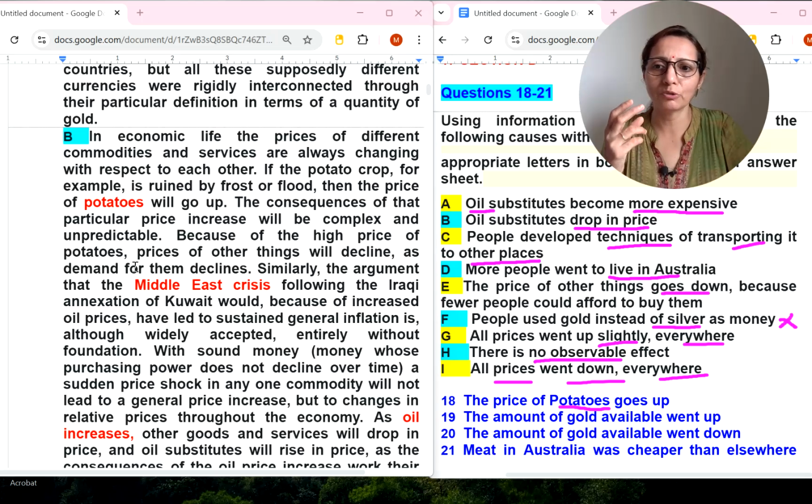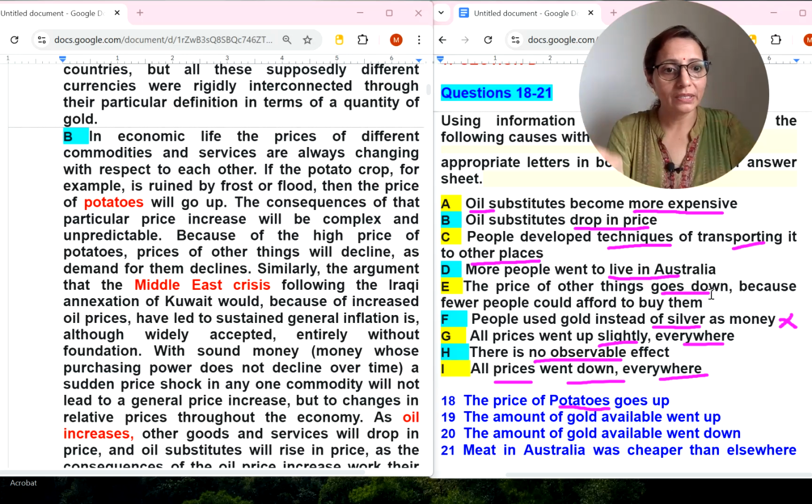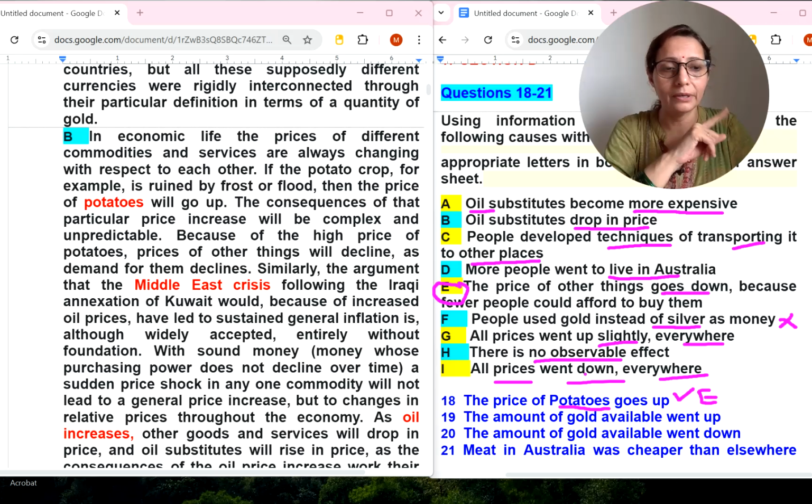Because of the high price of potatoes, prices of other things will decline. So here the price of other things decline means goes down. So that is the answer, we have got it. So E will come with number 18. In front of question number 18, we need to write E.